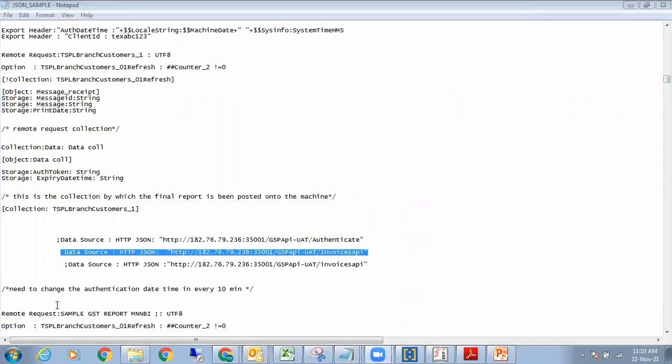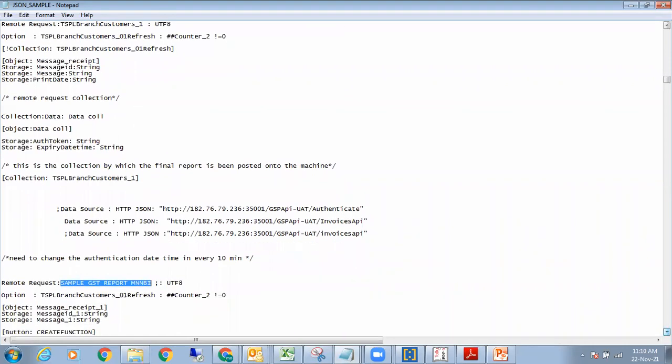Okay. Then you will request the report which is to be finally posted in the remote request. Now here you will see there is an optional collection, which is the TSPL branch 01 refresh colon counter not equal to 0. Why we put it is because we did it in a loop. That means we loaded the first date's data, the second date's data, the third date's data, and so forth. If you do not put this optional collection, which has a counter not equal to 0, then it will only post the first date's data.